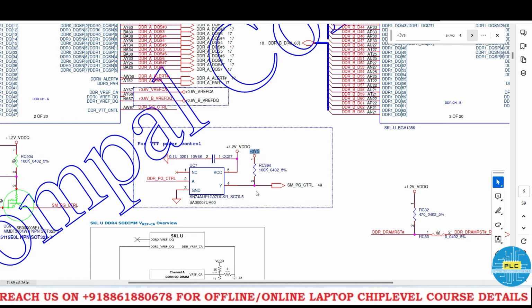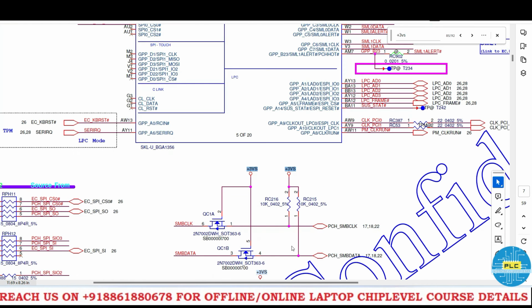See here, SMPG control. See here, we already got 1.2 volts VDDQ, right? So now it's carrying this particular signal, SMPG control. Now the RAM section will be active. Okay. Here it's one more communication, PCH SMB clock and SMB data. So communication started now. It's converting as PCH SMB data and clock.